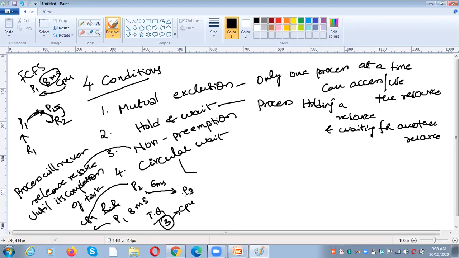Non-preemption means once we allocate a resource to a process, the resource will be released by the process voluntarily at the end of the execution. That is about non-preemption.